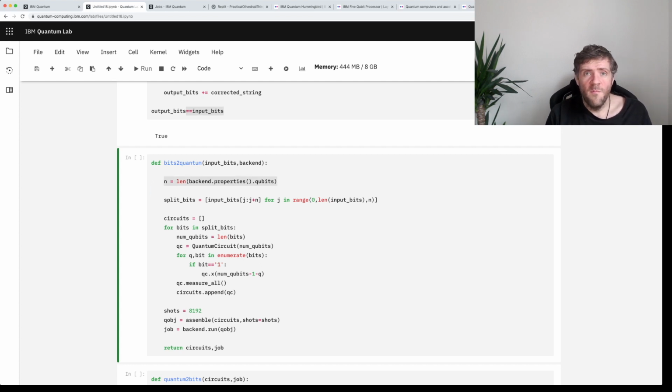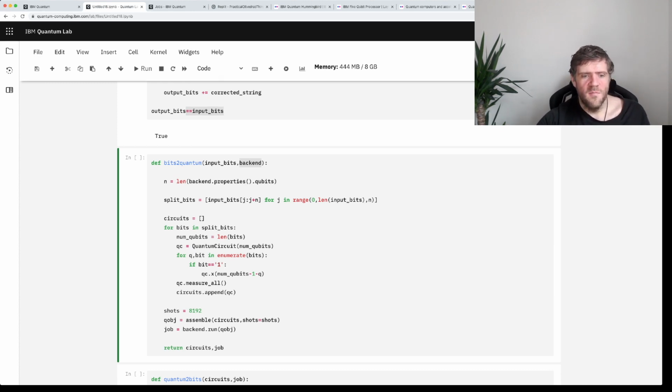So when we break it up into chunks, the length of each of these chunks, we look at the number of qubits in a device and we use that for whatever backend we have asked to do this on. And this actually won't work if you do it on a simulator now, but the way I've created this function really assumes you're going to use it on a device. Otherwise, it's exactly the same as before.